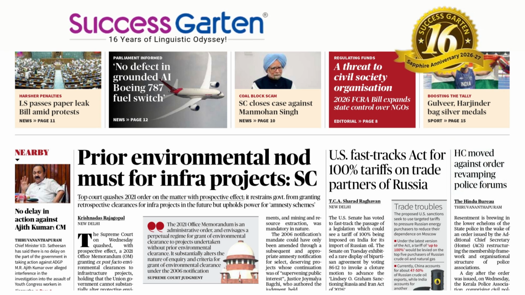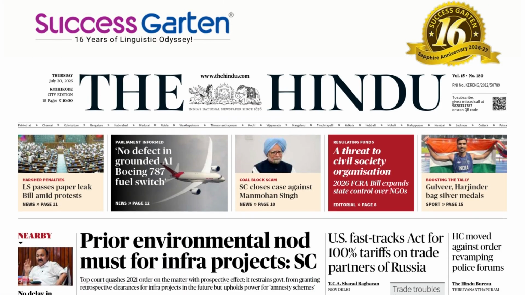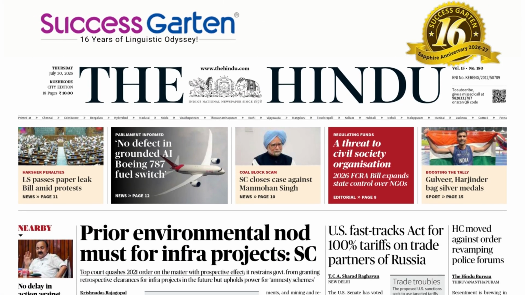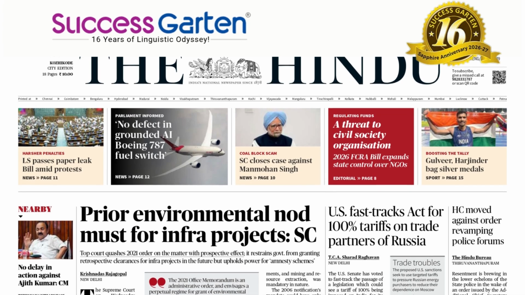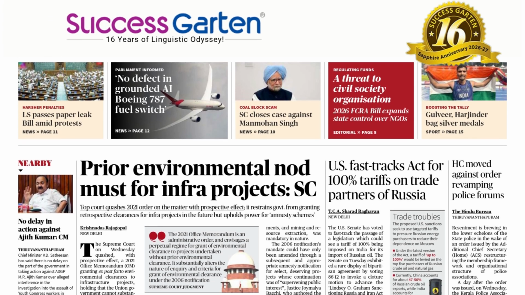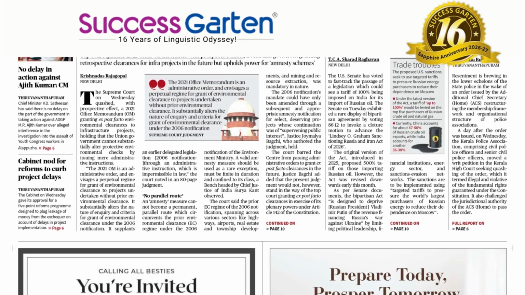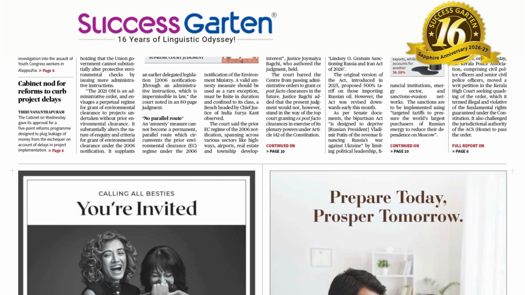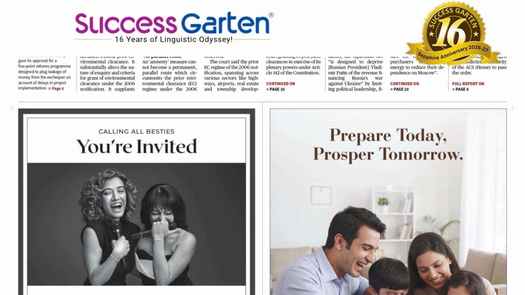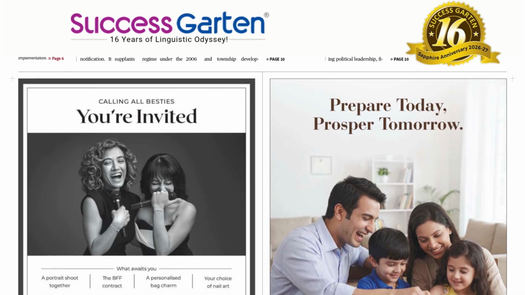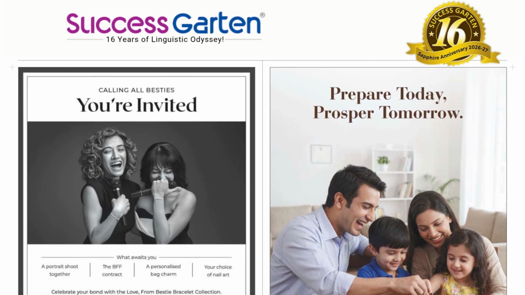So the language levels we have got specific words today: prior, environmental, node, must, project, fast track, act, tariff, move against, order, revamp, police. Our duty is to see how these words are structured in a sentence so that we can construct our own sentences. Then all this exercise becomes meaningful.